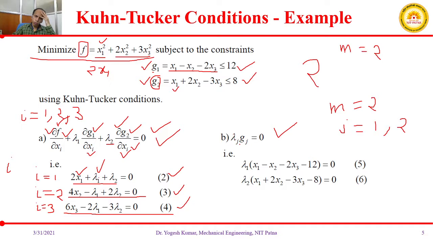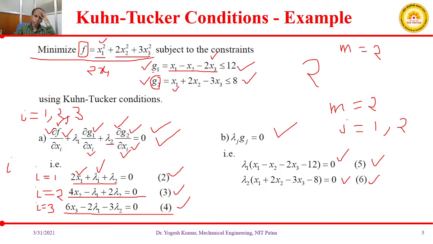Okay, so this will be lambda 1 into g1 equal to 0. So this g1 will be x1 minus x2 minus 2x3 minus 12 equal to 0. This is your g1, right? Lambda 2 into x1 plus 2x2 minus 3x3 minus 8 equal to 0. So these are the equation number 5 and 6.